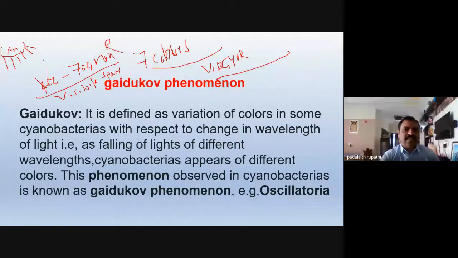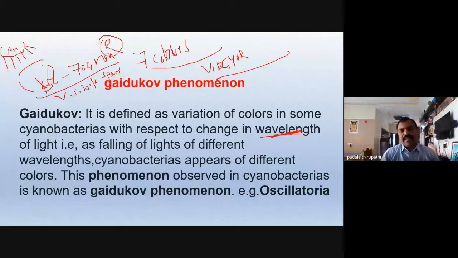In this visible radiation, the wavelengths are absorbed by the filaments of the pigments of the Oscillatoria. This Oscillatoria is able to change the color of the thallus. It was first identified by Gaidukov in Oscillatoria sancta. That's why we call this phenomenon the Gaidukov phenomenon.